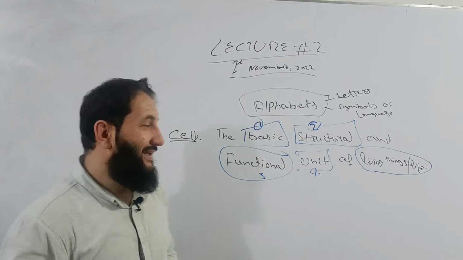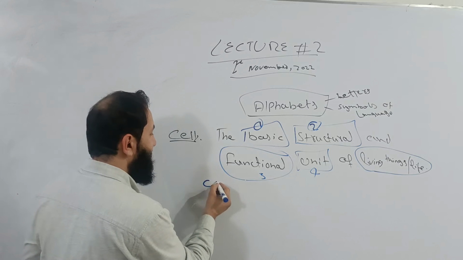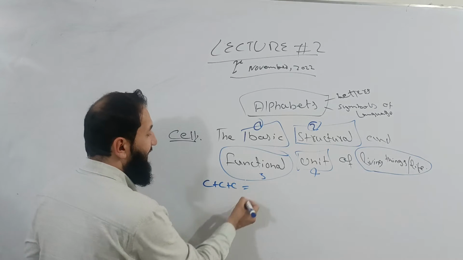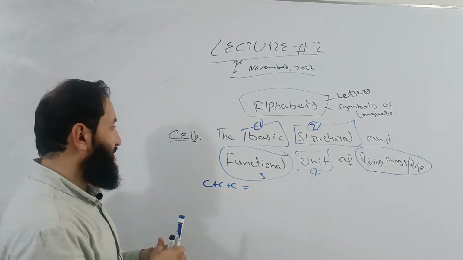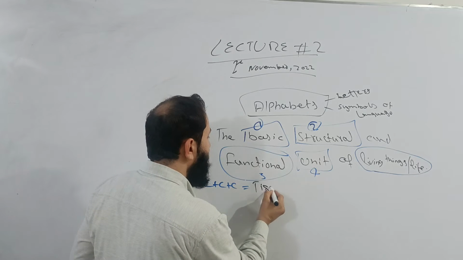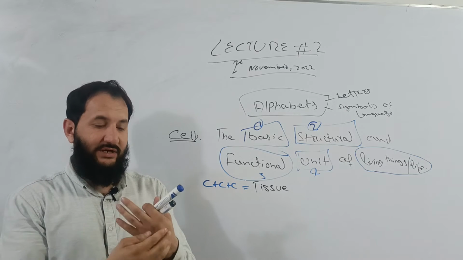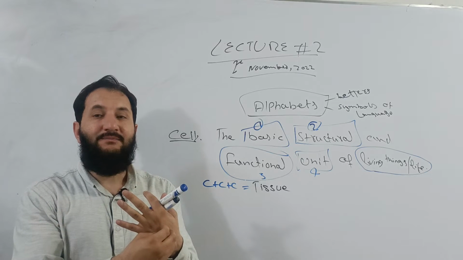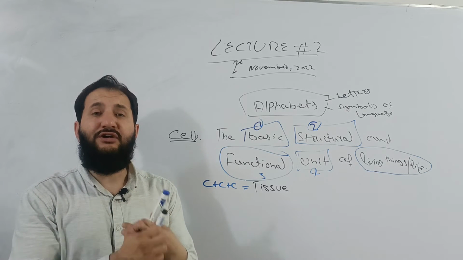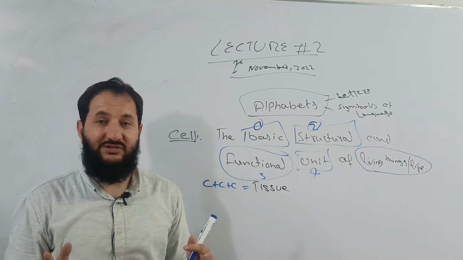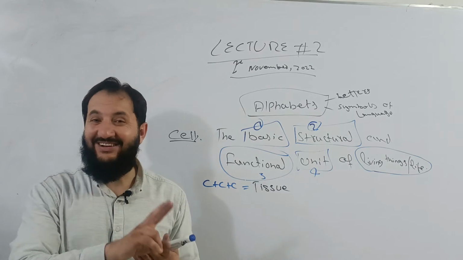When different cells combine together, they make tissue. Like skin. Skin is a tissue, a combination of different cells. There are different types of tissues, but we will not discuss tissues here.